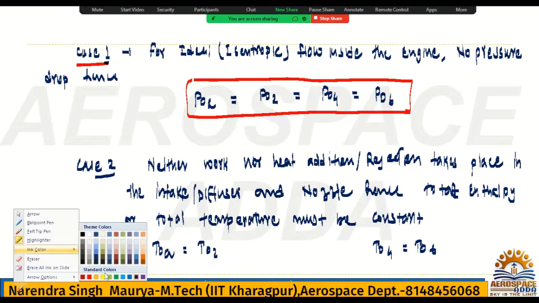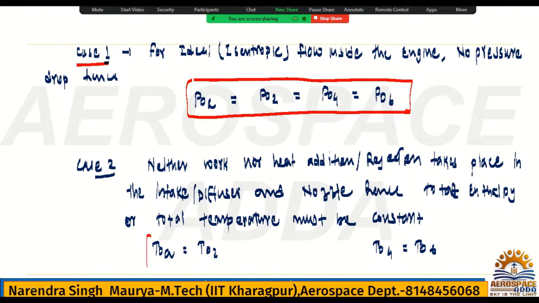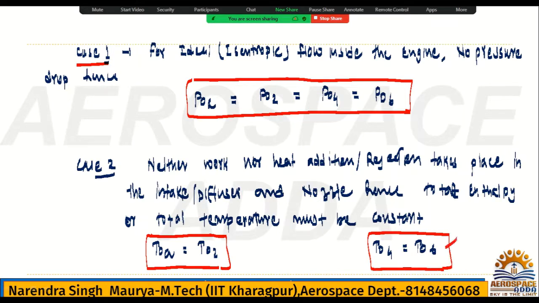Why it is so, I have written here, so you can read this and understand now. Because it's a diffuser, and in the diffuser we are not adding any heat. Same thing, we are not adding any heat in the nozzle. So this is for the nozzle and this is for the diffuser.